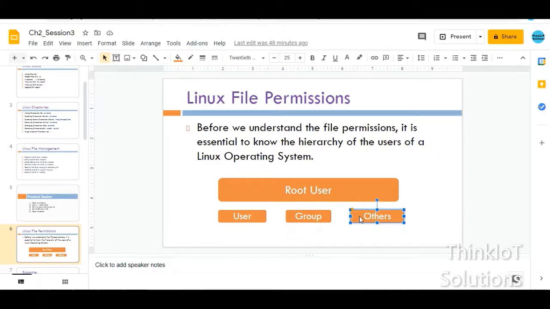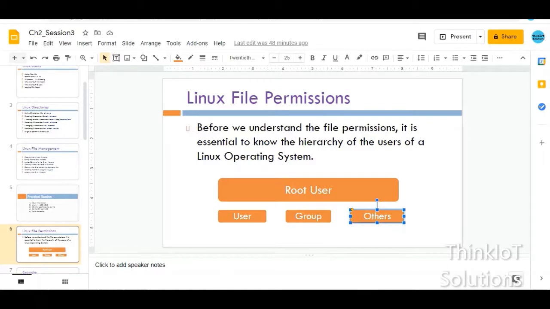Basically for every file, the user has to give the file permissions for himself, that is whether he has the read, write and editing capacity or the viewing capacity. The second set of permissions is for the users in his own group, and the third set is for the users in the others group. Therefore every file will have 9 permissions in total: read, write and execute for the user, read, write and execute for the group, and read, write and execute for others. It will get clear as we move ahead and see this on the Linux PC.